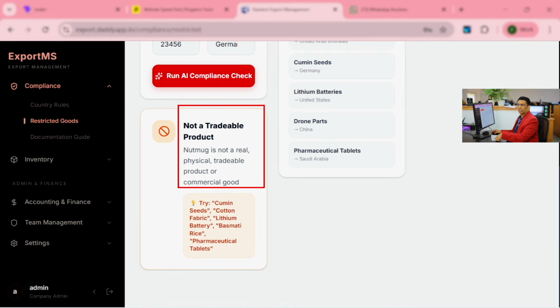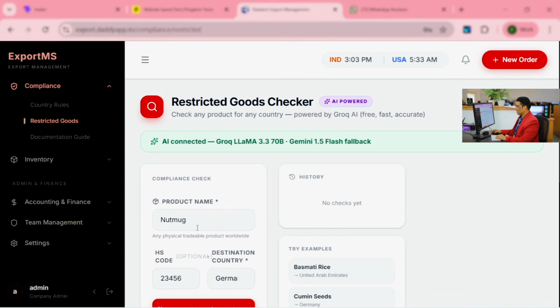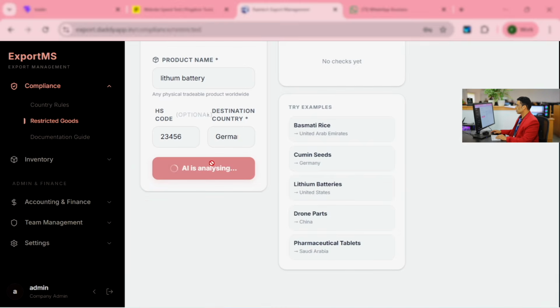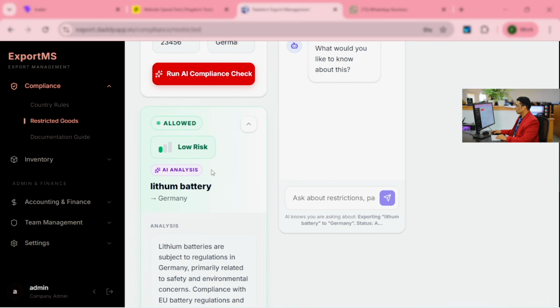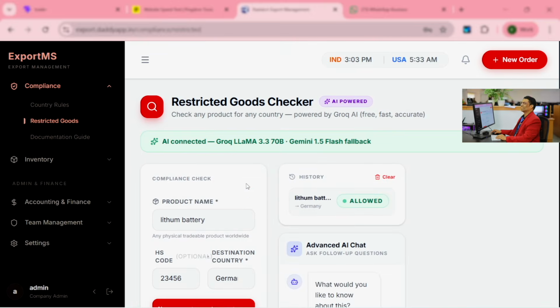Tradable products, it's to Germany. And we can put a battery. Lithium battery. Lithium battery we can sell, but it is low risk, and lithium battery, yes, we can sell it. Allowed. So this is the thing.